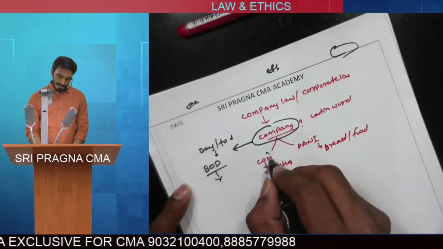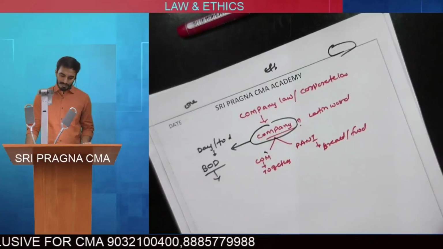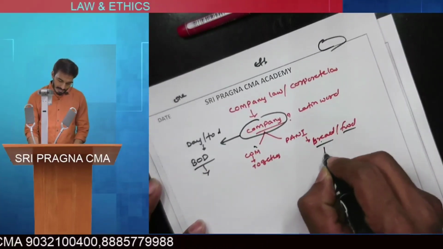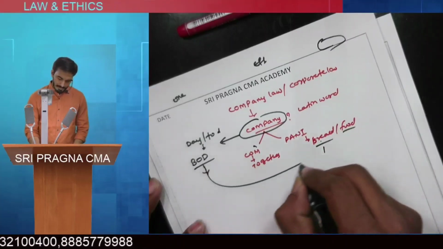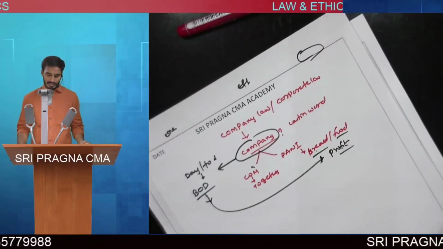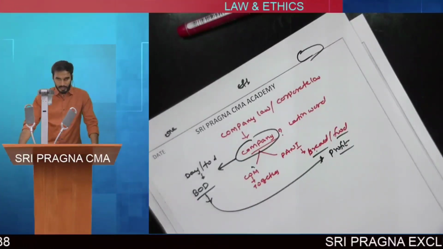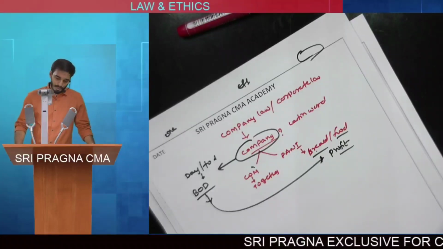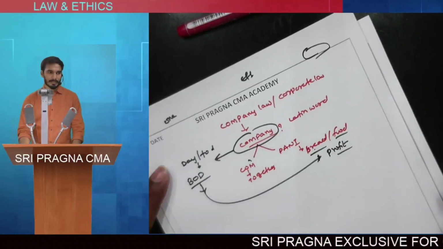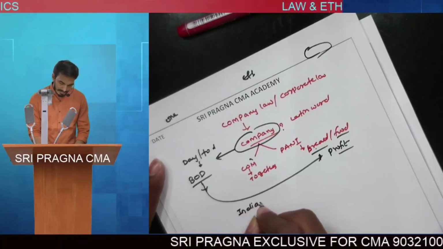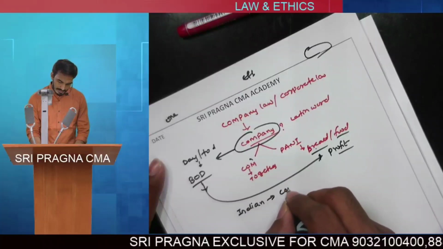Company, etymologically speaking, means com means together, panis means bread or food. Instead of bread or food, the business people have come together to earn what? To earn profit. Next, in India, the companies are regulated by an act or law called